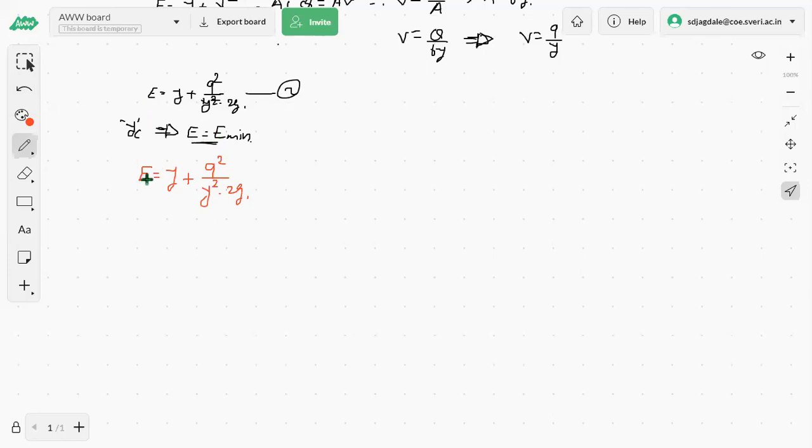We want to have a derivation or the relationship between the critical flow depth and the discharge, the critical discharge, we can say. So if you want to go for a critical flow depth, then we know that at a critical flow depth, the specific energy is a minimum.